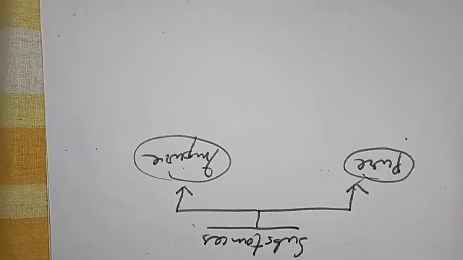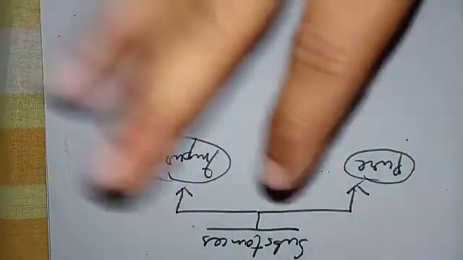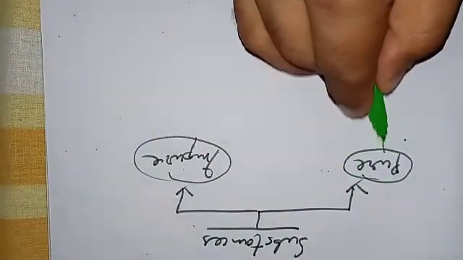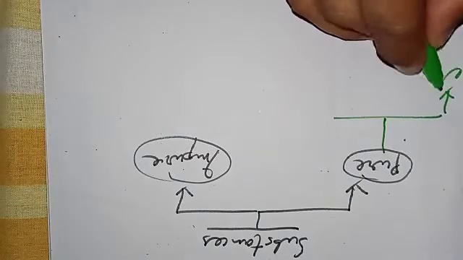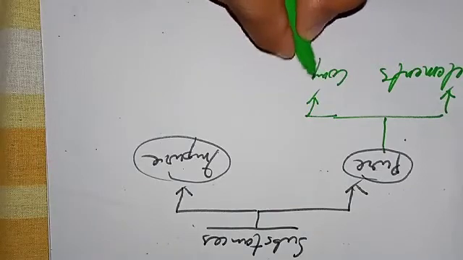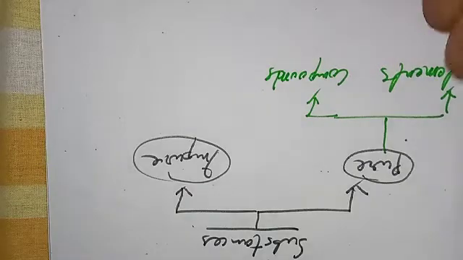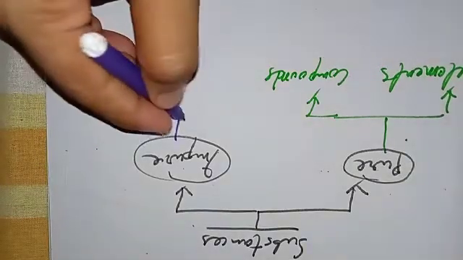Okay, pure and impure, although they mean clean and unclean in the English language, when we use the terms pure and impure for substances in chemistry and science generally speaking, we are talking about a different idea, which I am going to explain to you in this video. So pure substances include elements and compounds, and impure substances are mixtures.